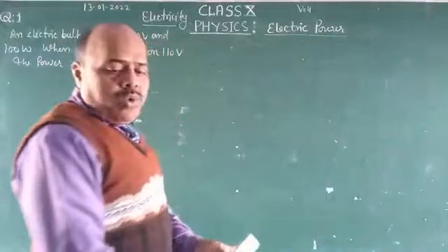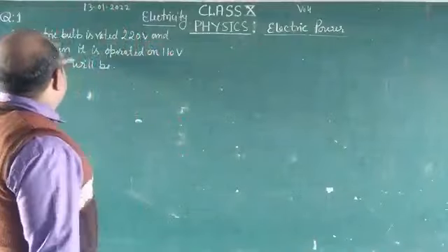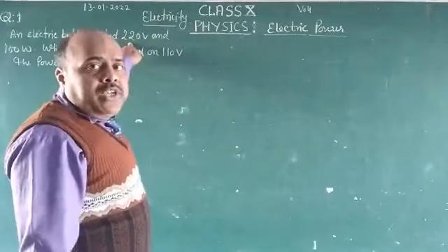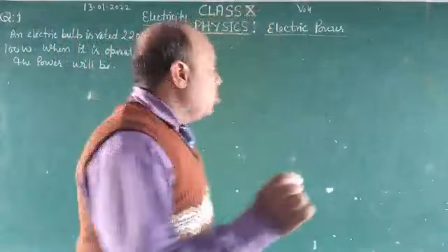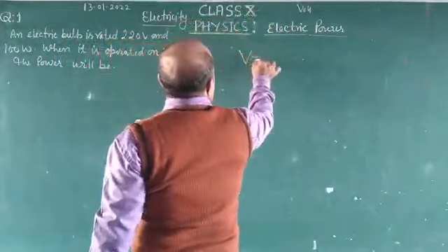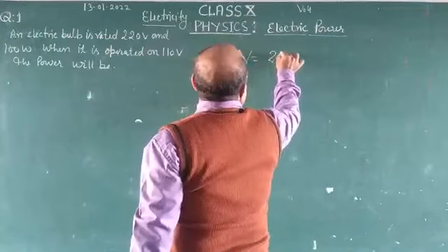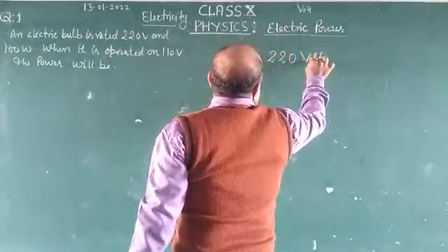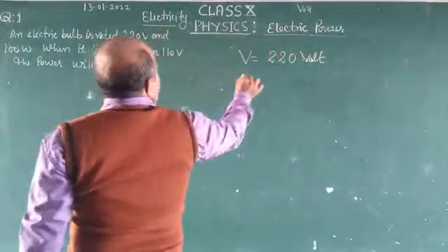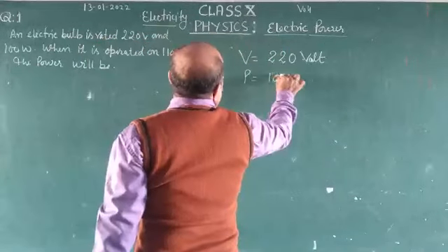One question is given: an electric bulb is rated 220 volt. It means the potential is given, 220 volt. And the power is given, 100 watt.